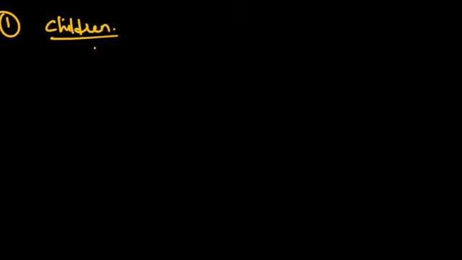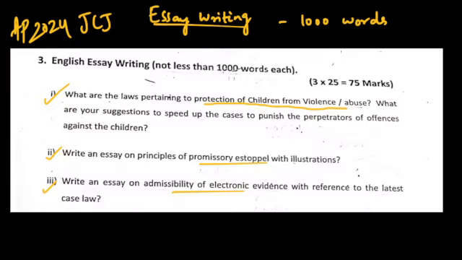Before we go in, the criteria is not less than 1000 words each. That means every essay should have a minimum of 1000 words. For example, for each page you write some 100 to 120 words, and accordingly you need to calculate how many pages are required. On an average, everyone should write at least 7 to 8 sides for each essay to complete this criteria of a minimum of approximately 1000 words.